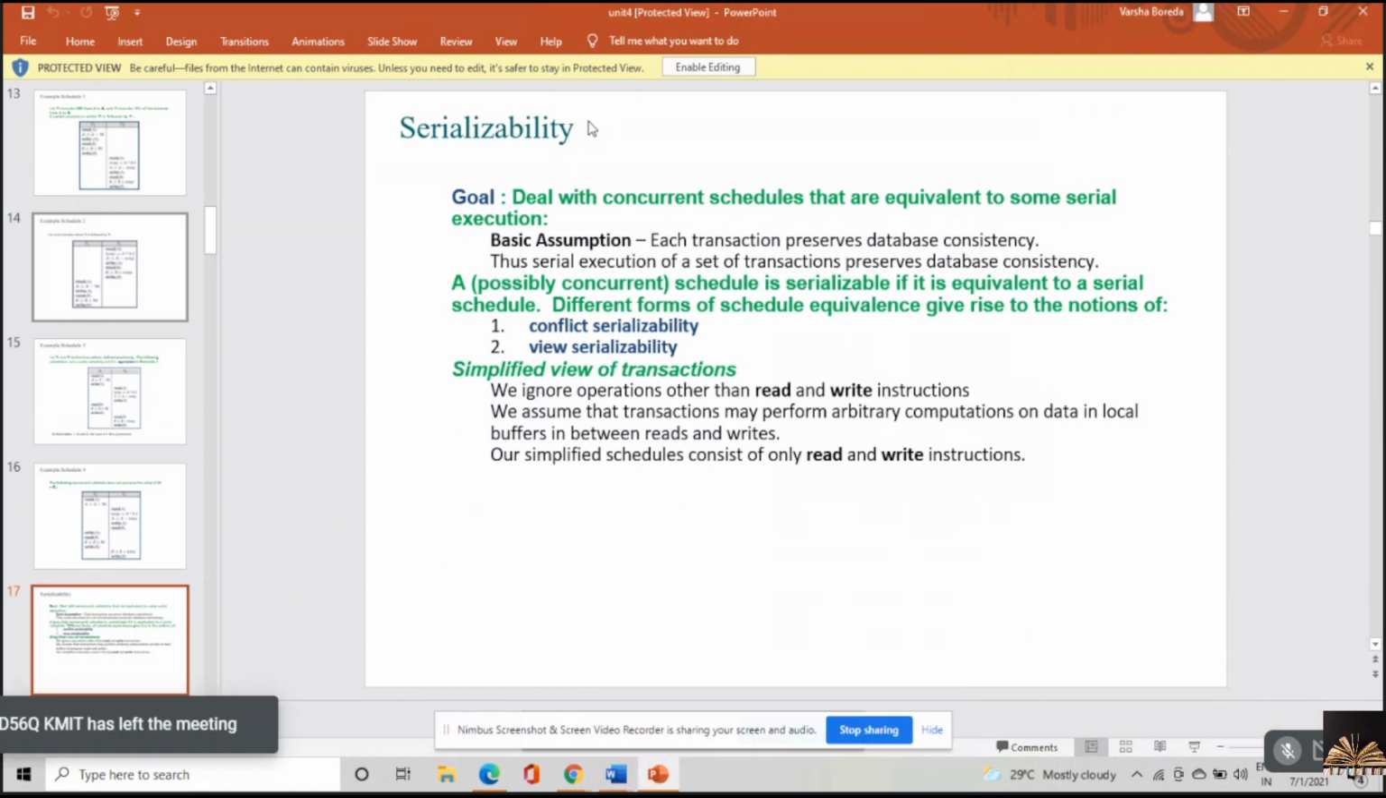So see, in serializability, the basic assumption is that every transaction should preserve the database consistency. If my transaction is not trying to preserve the consistency, there is no point in executing the transaction. So before I start and after I finish, the database should be consistent.